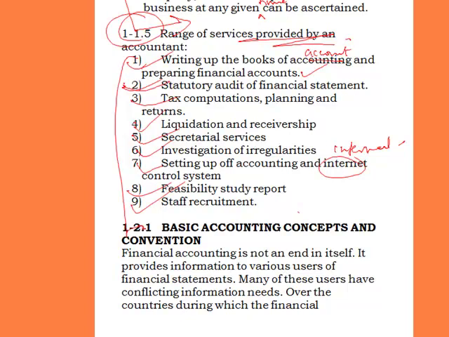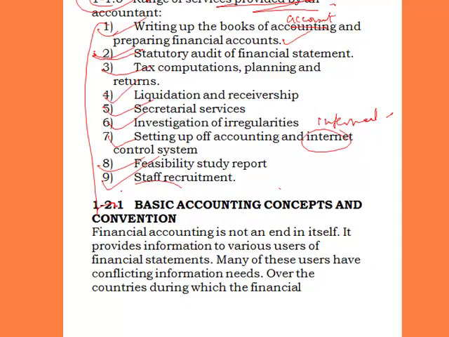Now, what are the basic accounting concepts and conventions? When we say accounting concept and convention, what do we mean? Now, financial accounting is not an end in itself. It provides information to various users of financial statements. Many of these users have conflicting information needs.